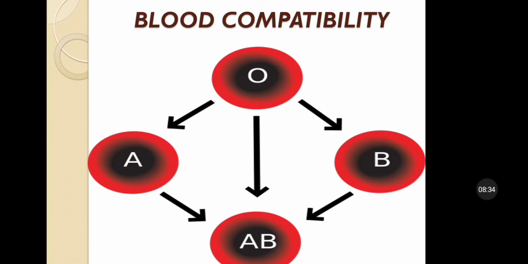The blood compatibility: a blood group O person can donate blood to blood group A, AB or B, and a blood group A person can give blood to AB, or a blood group B person can donate blood to AB.